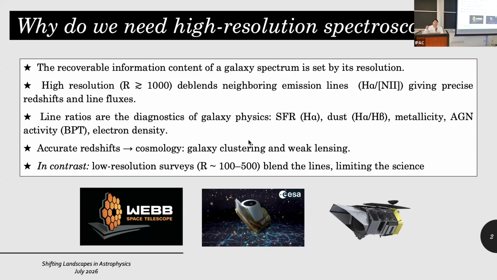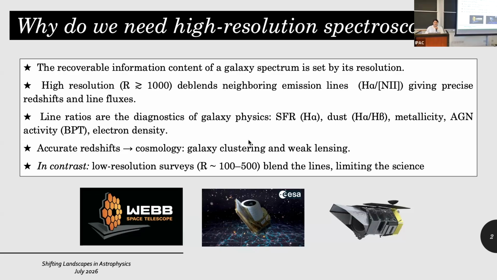And this gives us access to precise redshifts and line fluxes. Having these exact line fluxes will give us much more information in terms of the diagnostics of galaxy evolution, SFR, dust measurements, metallicity, AGN activity, or even electron density. And also having accurate redshifts helps us in our cosmological studies, such as galaxy clustering and weak lensing.